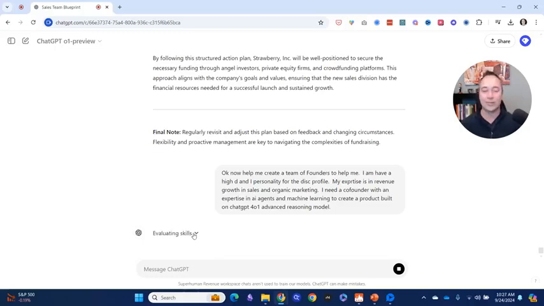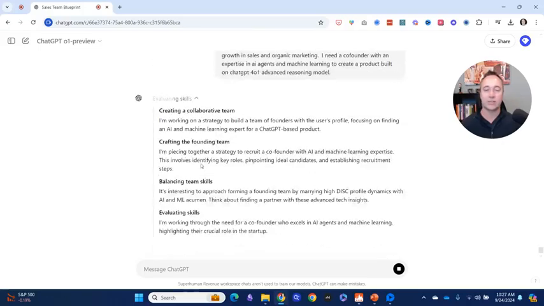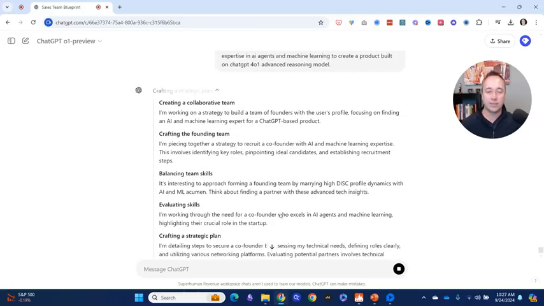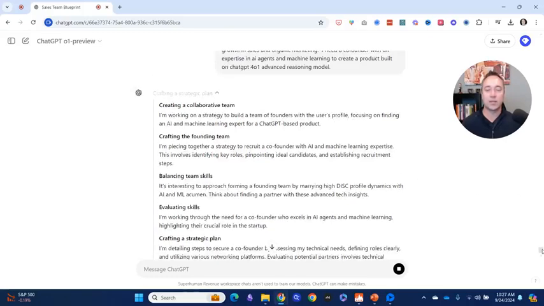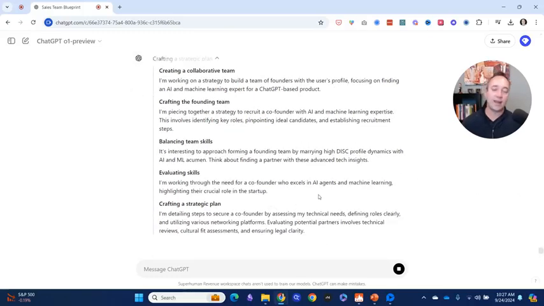Let's see what it's going through in terms of how it's making this decision. Okay, so creating a collaborative team, creating a founding team, balancing team skills, evaluating it, crafting a strategic plan. These are pretty good steps that you would want to take. And so this is going to be a really good strategic planning expert to bring into anything that you're doing. Okay, and so I think this could be awesome. It's still creating the plan. I wonder if it's going to add any other steps. Take a quick sip of coffee.